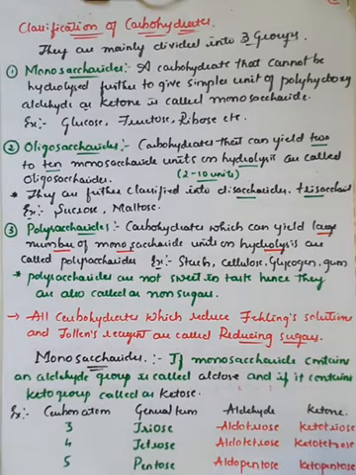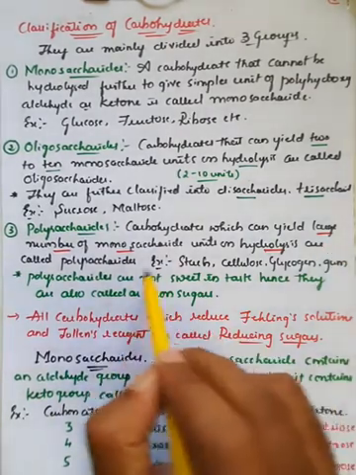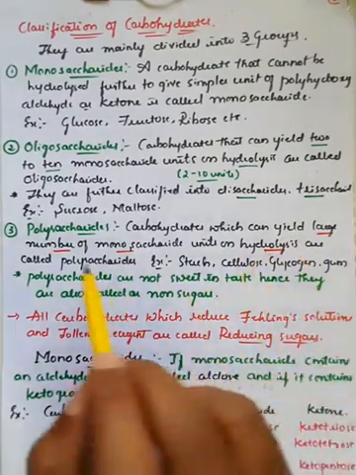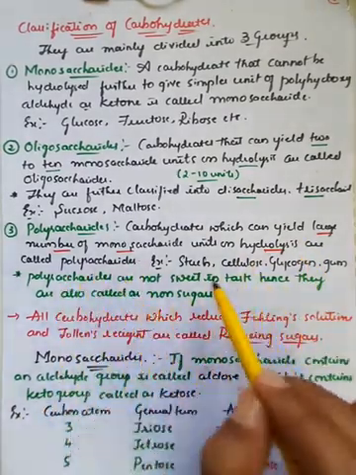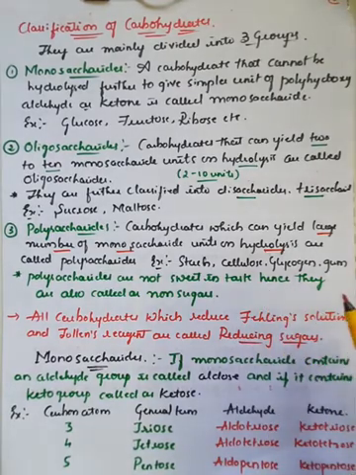Therefore, we generally call it a large number of monosaccharide units. Always remember, carbohydrates with the ability to produce more than 10 or a large number of monosaccharide units on hydrolysis are called polysaccharides. For example, starch, cellulose, glycogen and gum.